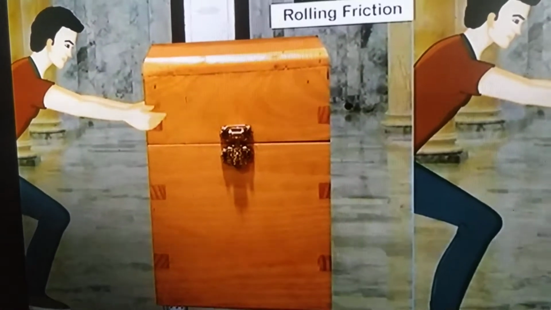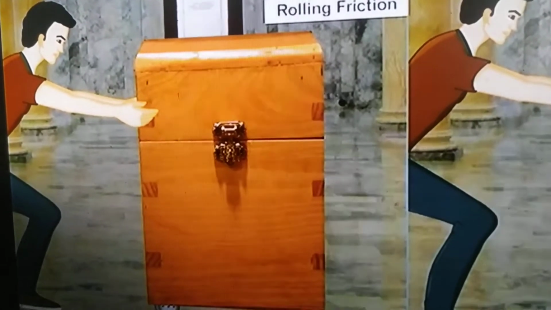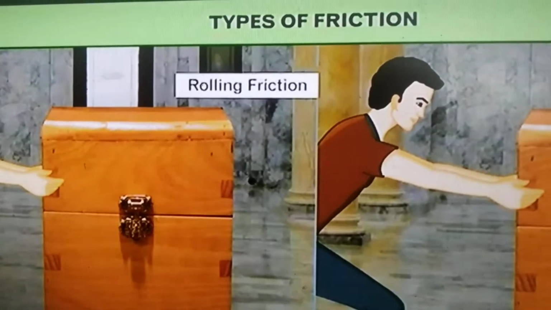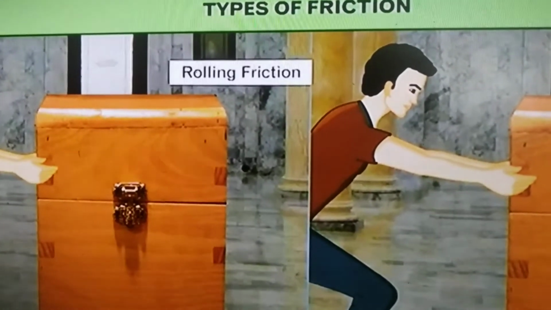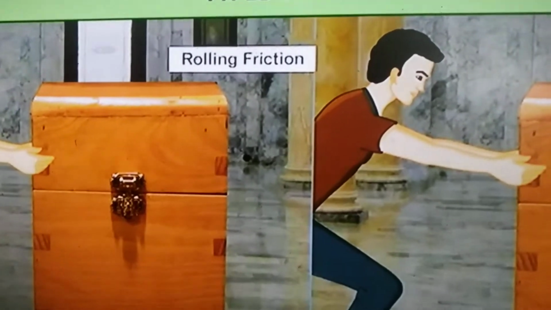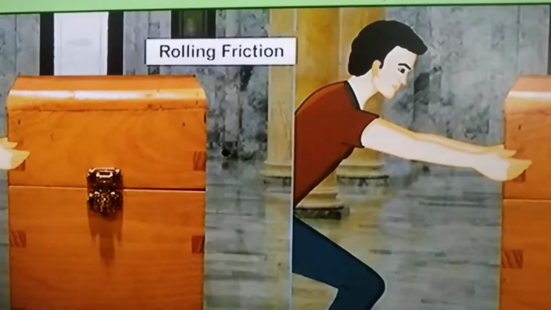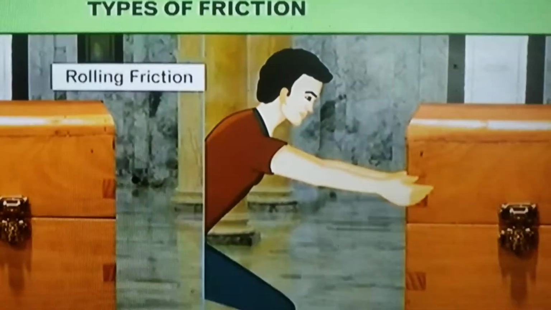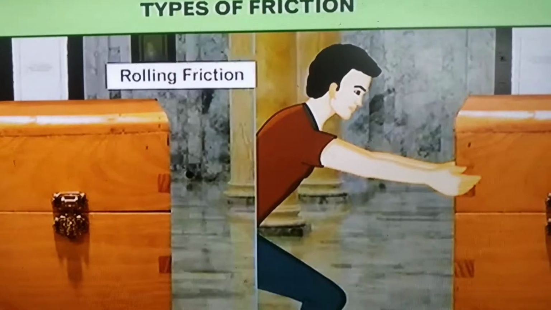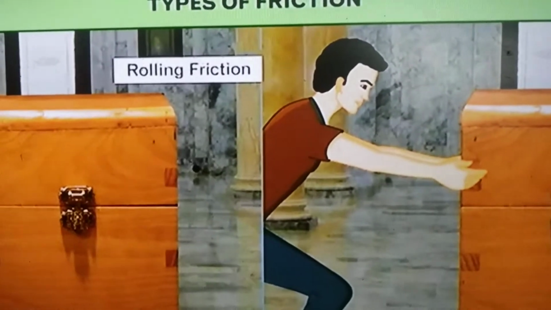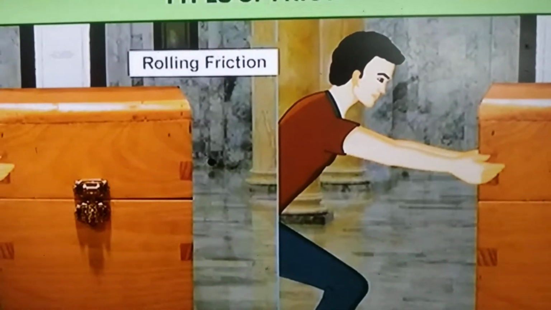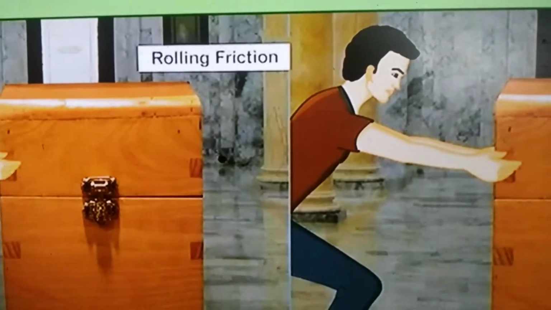Listen, children, I explained three kinds of friction. The first one is static friction, the second one is sliding friction, and the third one is rolling friction. Tell me again: static friction, sliding friction, rolling friction. Static friction is also called self-adjusting friction. Sliding friction is called kinetic friction. And this is rolling friction.